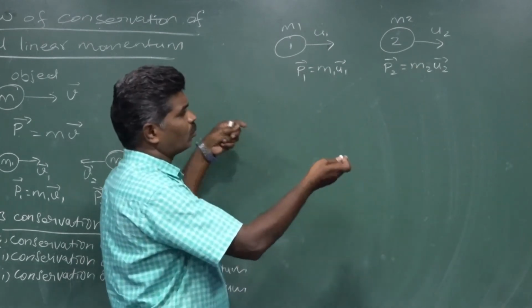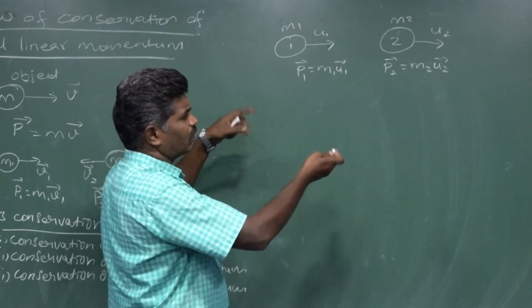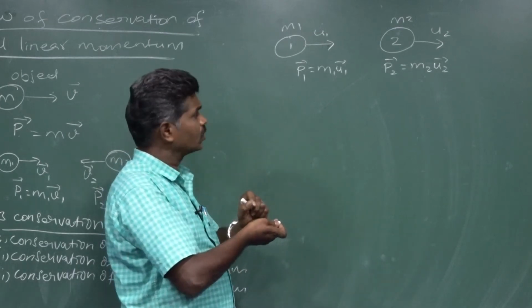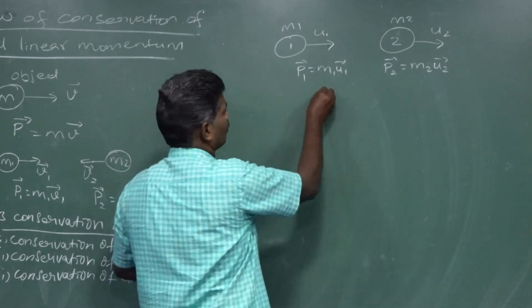Suppose the two are moving in the same direction, and we have three cases to tackle.